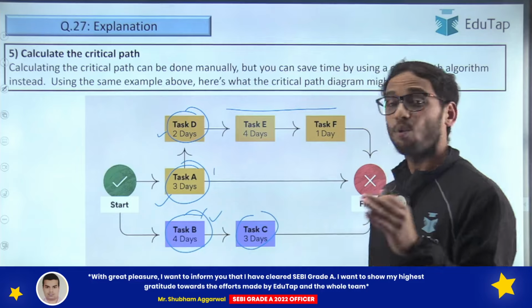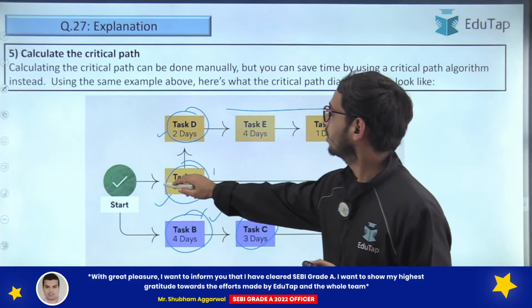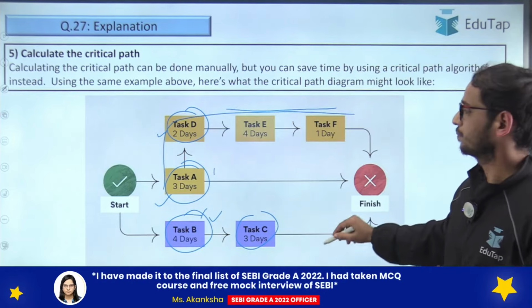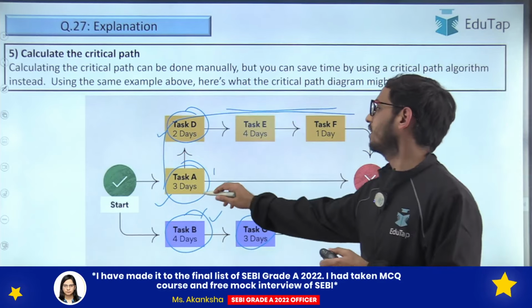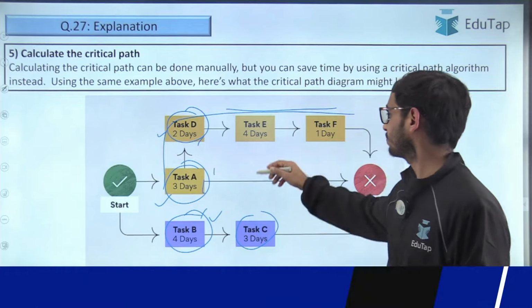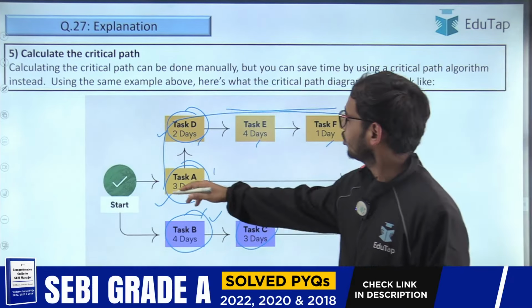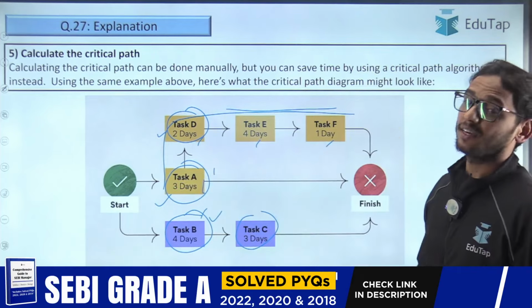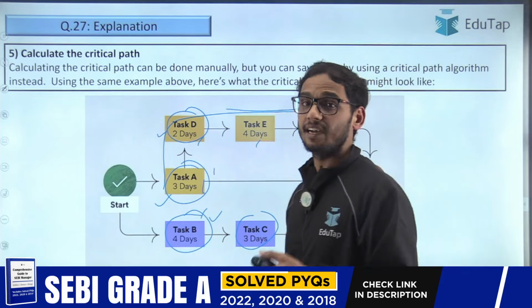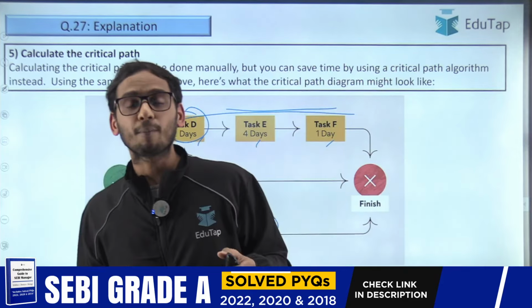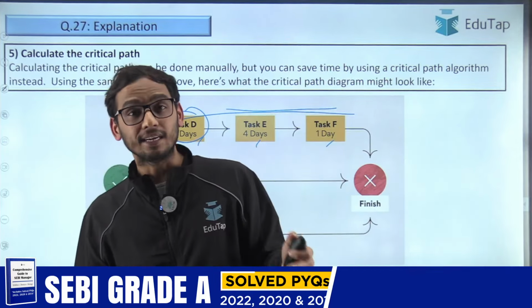And now what will be the critical path? The critical path will be the longest sequence of the tasks in terms of days. So 3 days plus 2 days, that is 5 days. 5 plus 4, 9 days. 9 plus 1, 10 days. So it is going to be the critical path. If any of the activity is delayed in this path, what is going to happen? The whole project is going to be delayed.